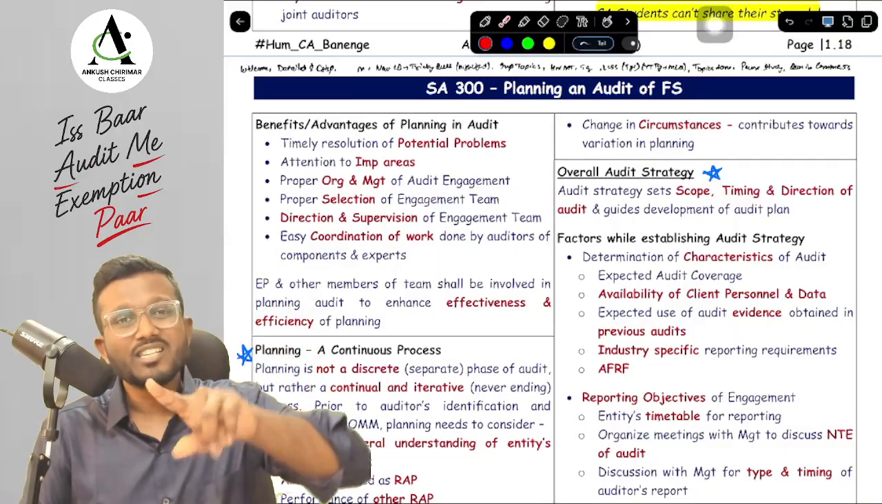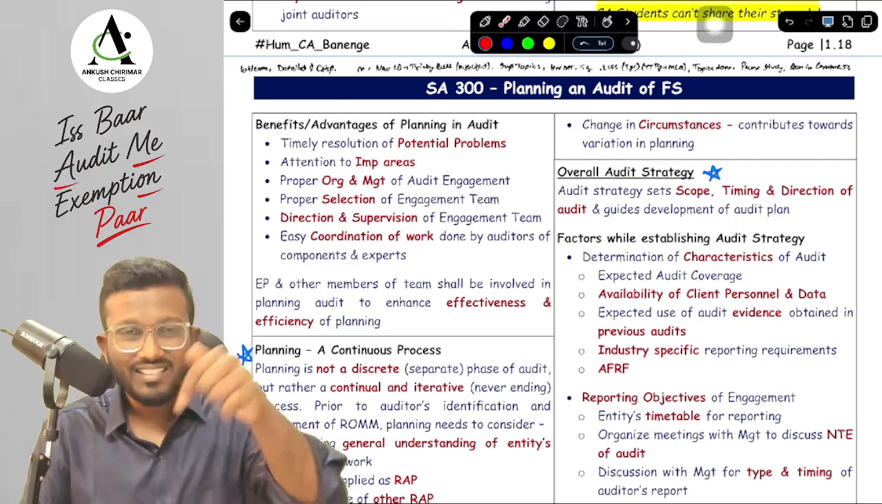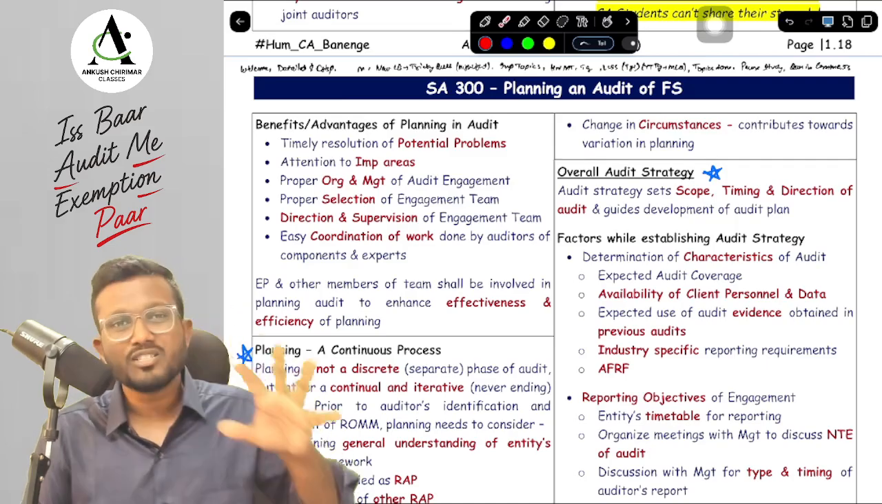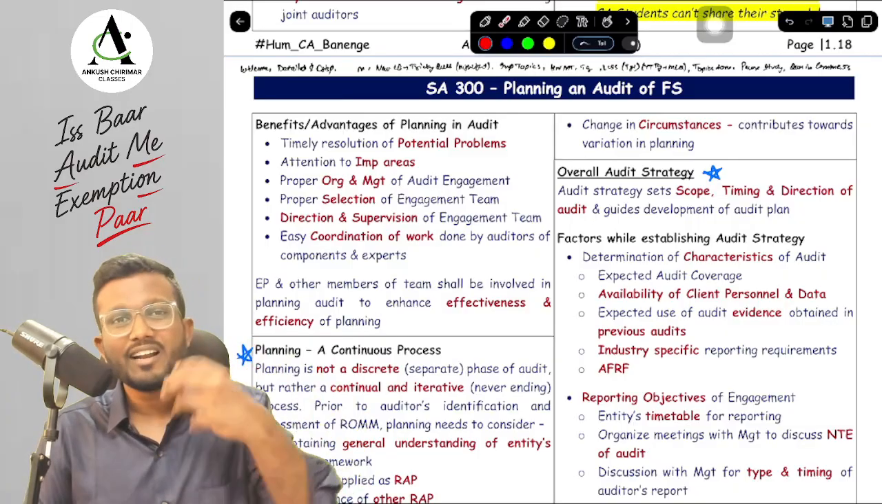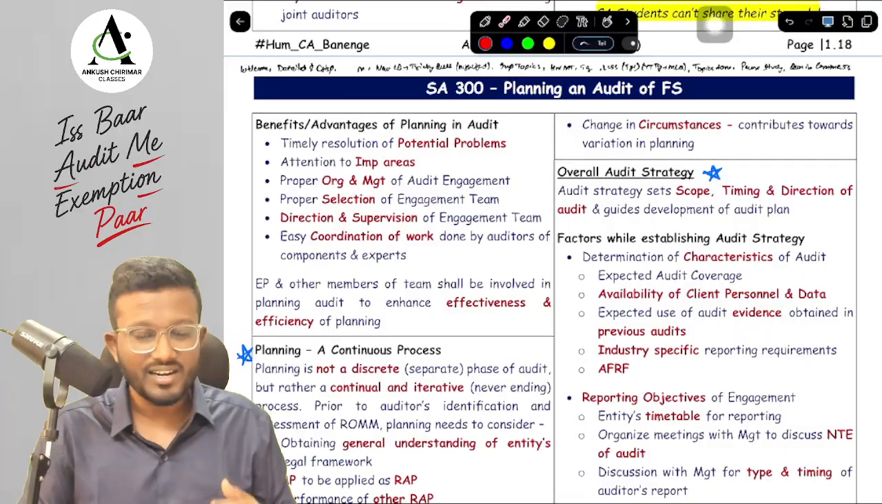And also we are going to ask one more different type of MCQ at the end of the video, so do ensure that you watch the video till last so that you can answer this particular MCQ, and you can get to know whether you have understood SA 300 correctly or not.